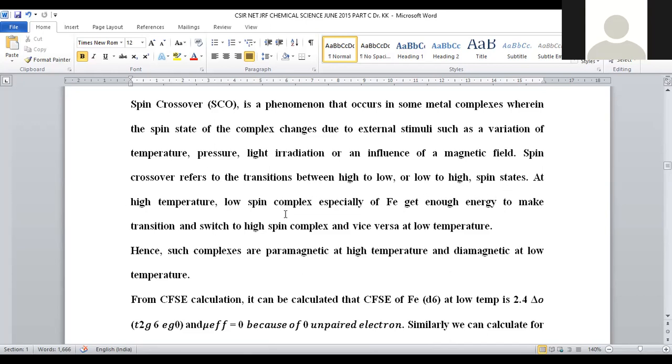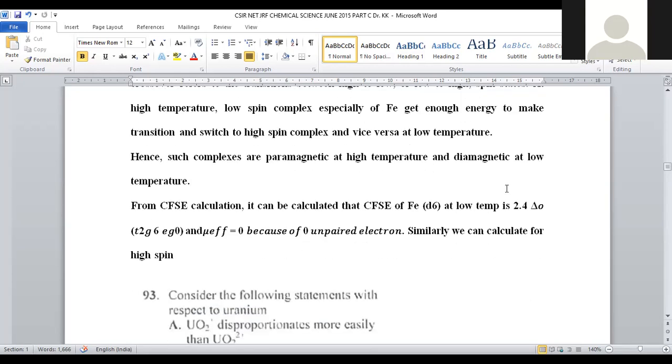At high temperature, a low spin complex, especially iron, gets enough energy to make the transition and switch to a high spin complex. Initially, it is low spin. Low spin means all the electrons are paired. Upon giving energy, electrons get excited so that it converts into high spin. This is called spin crossover. By raising temperature, low spin turns into high spin, right? So the CFSE of iron, being a d6 system, will be calculated at low temperature.